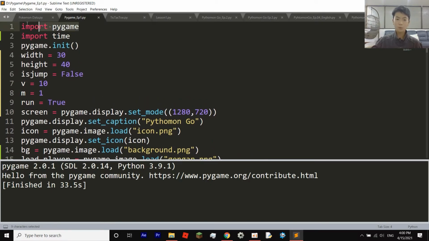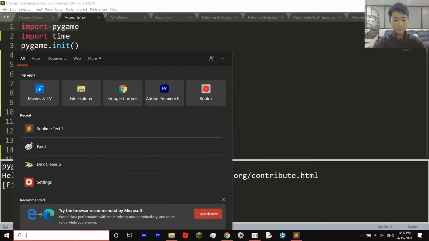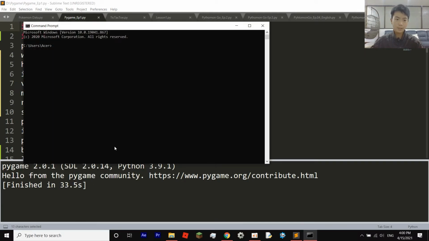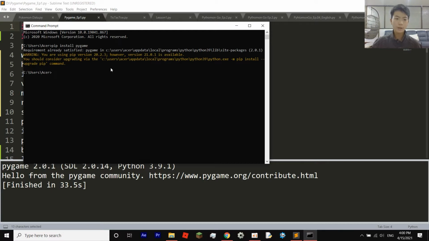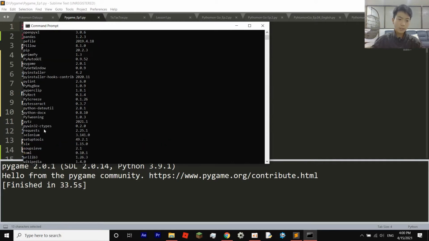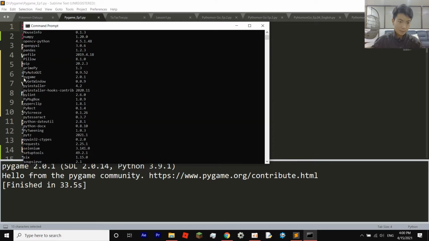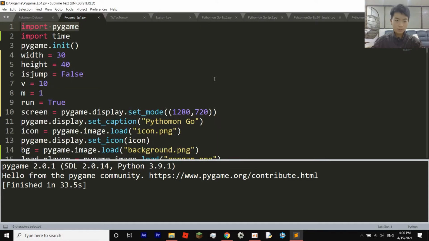So first of all, we're going to import Pygame, and if you don't have it, then go to your command prompt, just type in cmd, and then type pip install Pygame, like so, and click enter. Since I already have it, it will come up like this. If you want to check, you do pip list, and then you can check if you have Pygame right there. I don't think it matters what version you have as long as it is above 2.0. And yeah, so let's get into it.